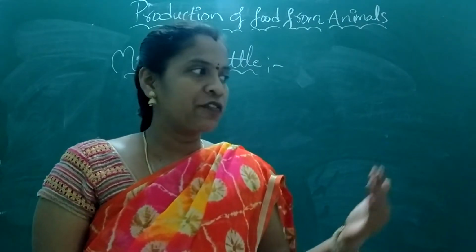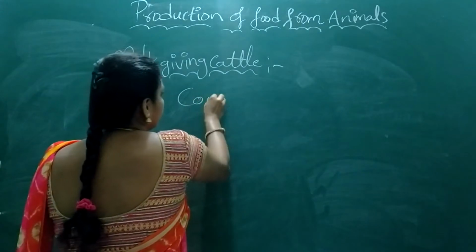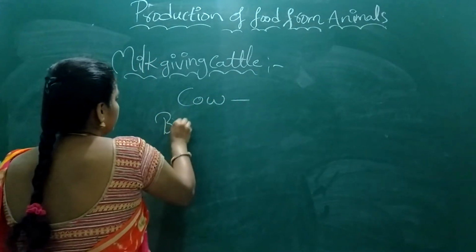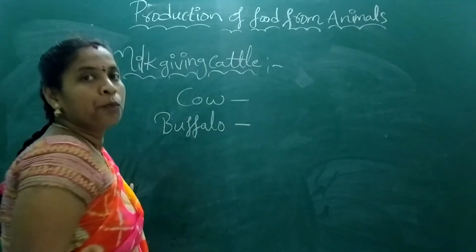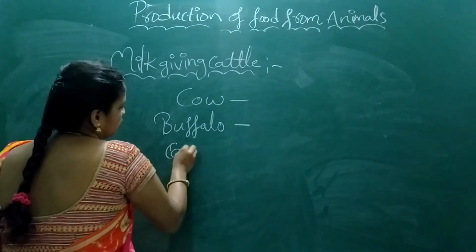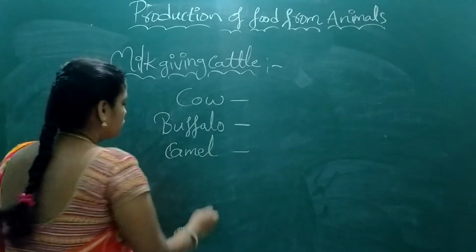So in that there are different animals. First we look at cow. Buffalo. Camel.